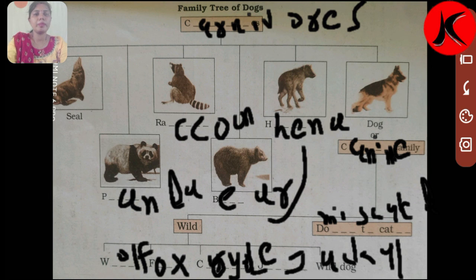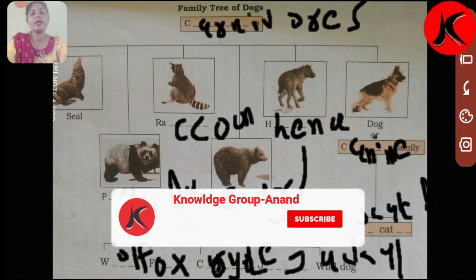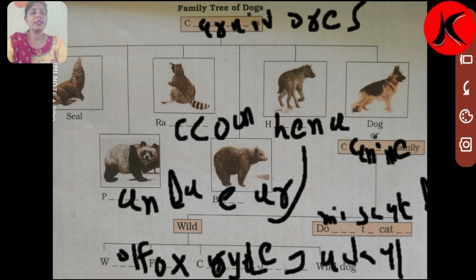Once again I am repeating: seal, raccoon, hyena, panda and bear. Then from the dog or canine family, there are two types of canine family: wild dog and domesticated dog. In wild dog we can write wolf, fox and coyote, jackal, and then the word is given, domesticated.